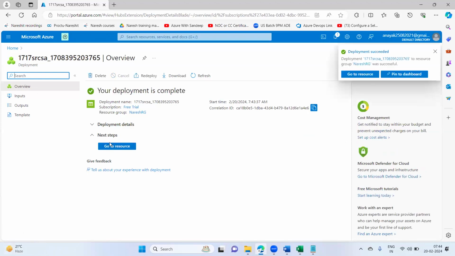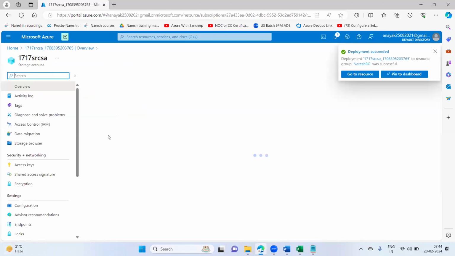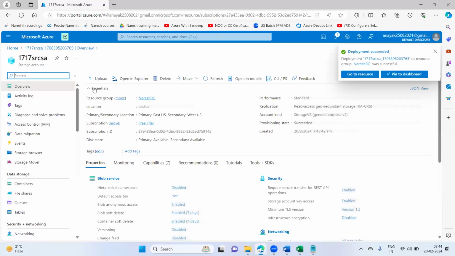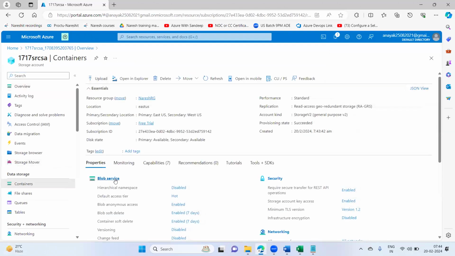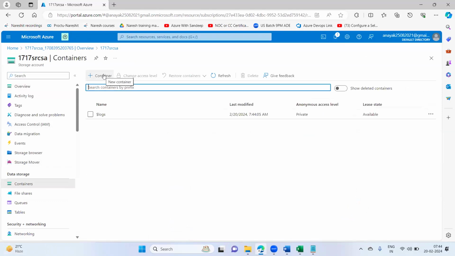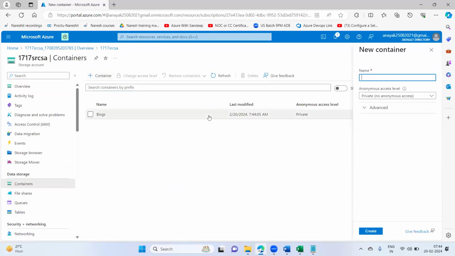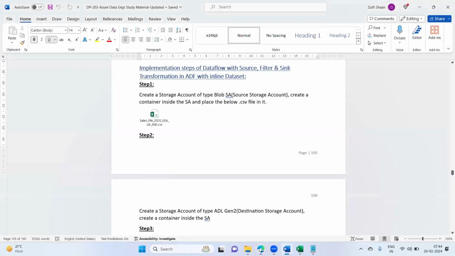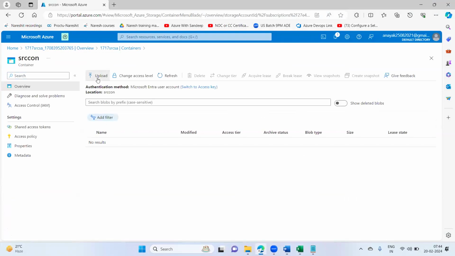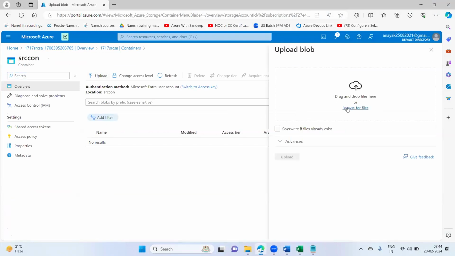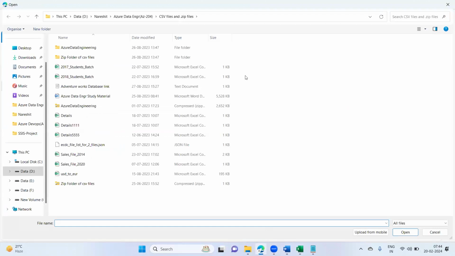Okay. I'll go inside the storage account and create a container. I'll upload the file: sales files 2020 USA, UK, India. See guys, all these files I'm considering, I have already shared with all of you via Google Drive.